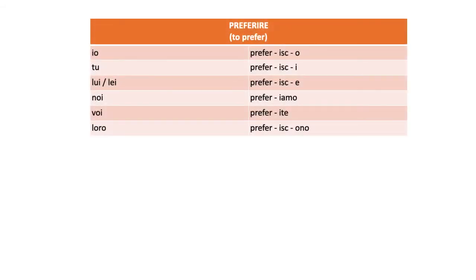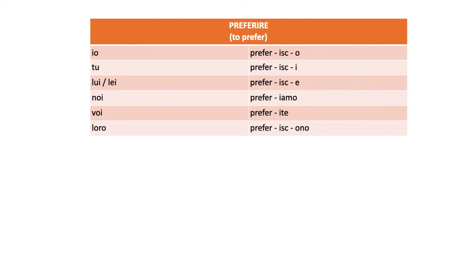Preferire, which means to prefer. Io preferisco, I prefer. Tu preferisci, you prefer, you one person. Lui preferisce, he prefers. Lei preferisce, she prefers. Noi preferiamo, we prefer. Voi preferite, you guys prefer. And lastly, loro preferiscono, they prefer.